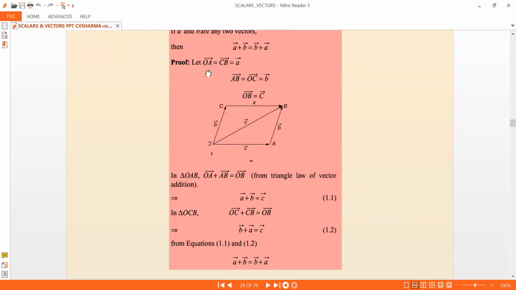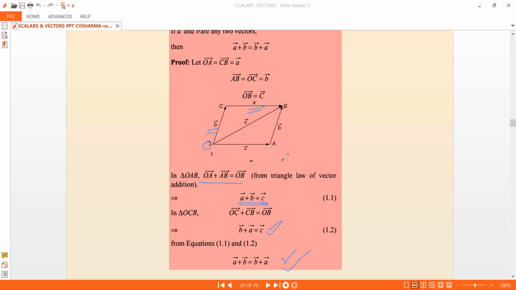So here you can see that OA bar plus AB bar is OB bar. So OB bar is C bar. So A bar plus B bar is equal to C bar. And now let's consider the triangle OCB. So C bar is equal to B bar plus A bar. You can always write, so it's like applying the triangle law once again. So A bar plus B bar and B bar plus A bar both will give C bar anyway. So A bar plus B bar is equal to B bar plus A bar. This is a proof of the addition of vectors showing the commutative property.